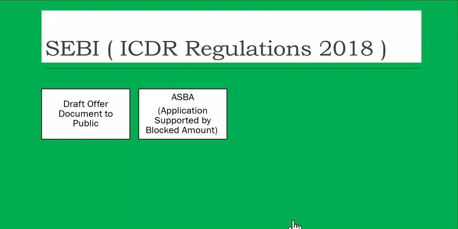Then, a very important regulation is regarding ASBA, which is application supported by a blocked amount. Originally, when we were applying for shares to the company, whenever there was an IPO or an FPO, we were giving a check to the company. And because sometimes the issue will be oversubscribed and we may not get any shares, or we may get shares, we may get some refunds later on, and the company may send checks back to the people. So all that process was very cumbersome.